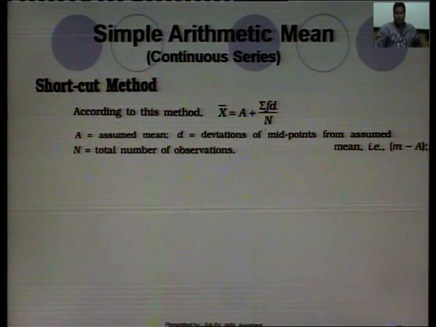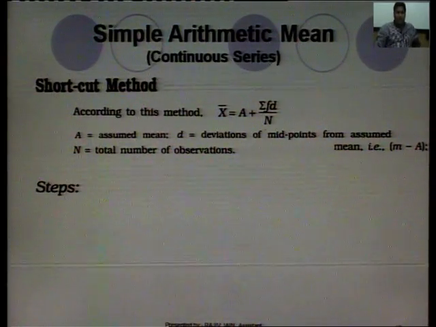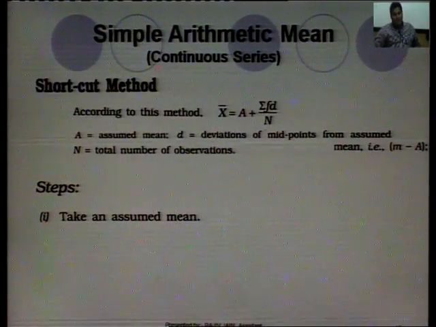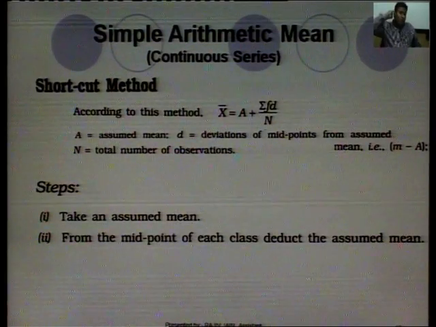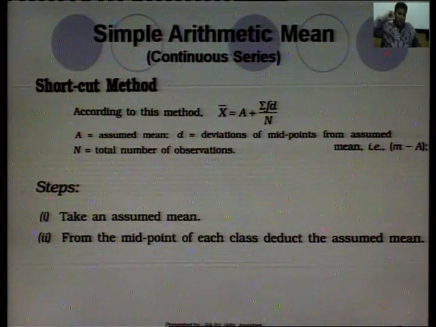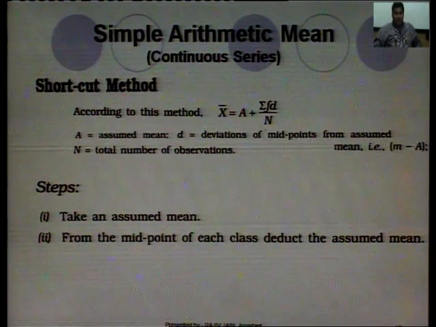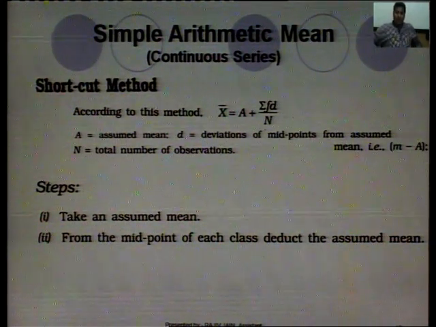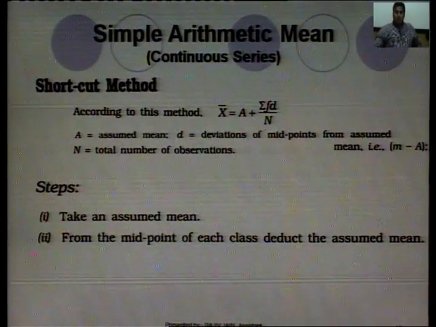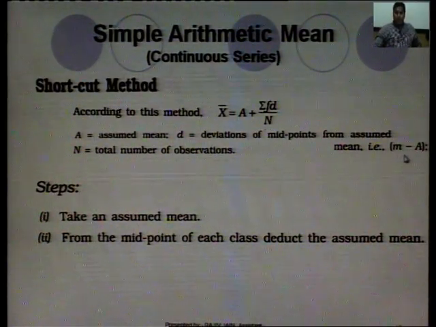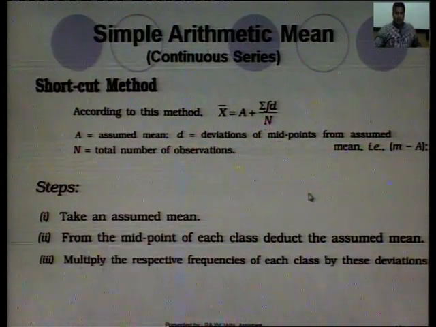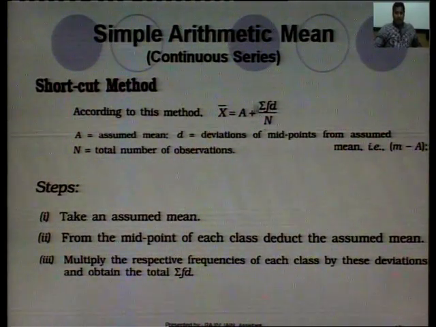Step 1, take the assumed mean as in the previous case. Step 2, from the mid values of each class deduct the assumed mean to get the m minus a value, that is d. Multiply this d with the f.